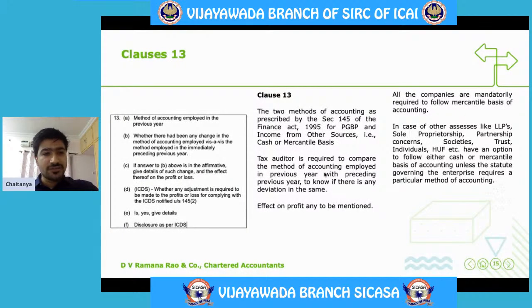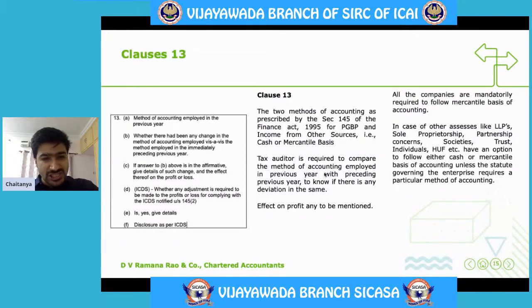Clause 13. This clause 13 asks for the method of accounting employed in the previous year. There are two methods of accounting which are generally followed, that is cash or mercantile. Whether there had been any change in the method of accounting employed vis-a-vis the method in the immediately preceding previous year.